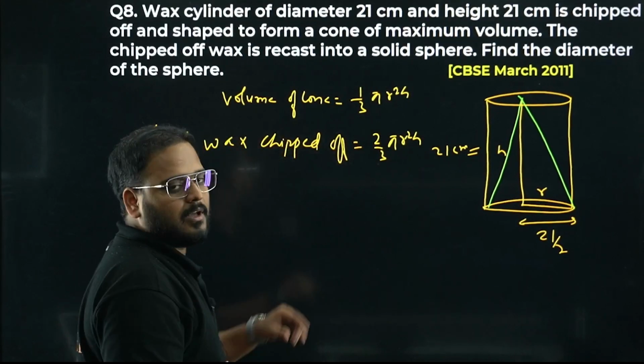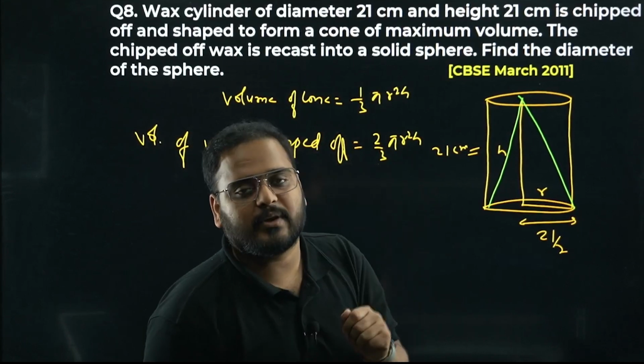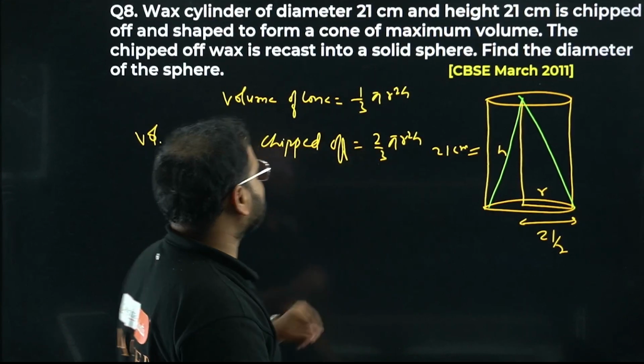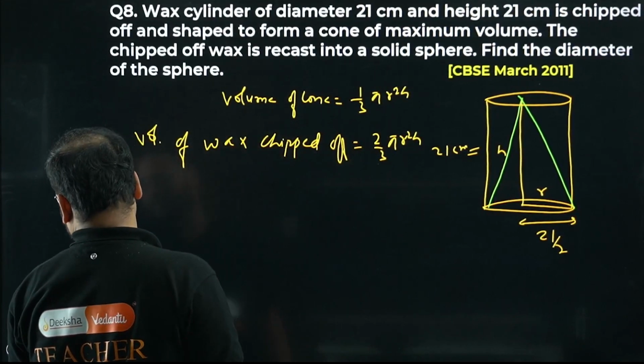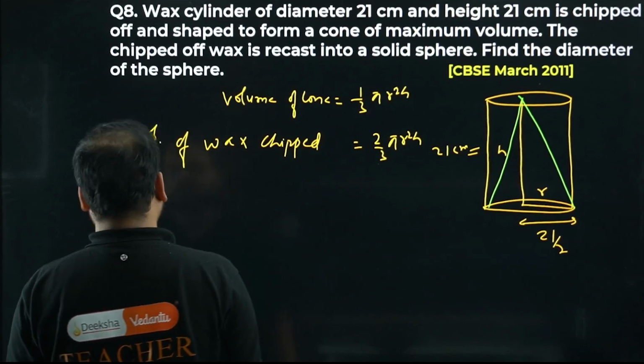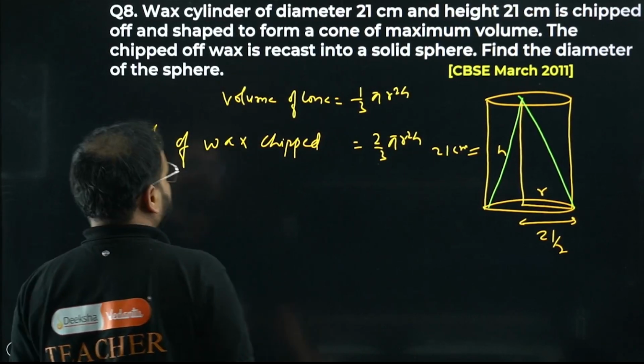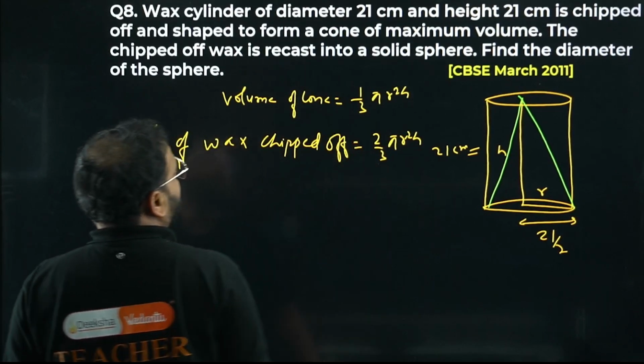Yes or no? If the cone's volume is 1/3 pi r square h, what is the chipped off volume of the wax? It is 2/3 pi r square h. Have a look. Okay, great. This is done.